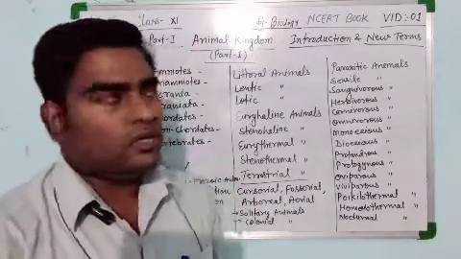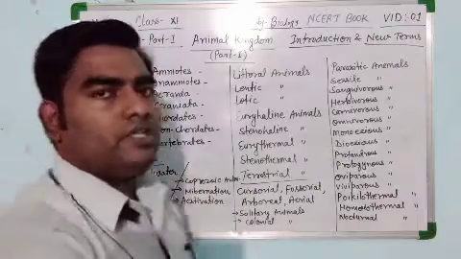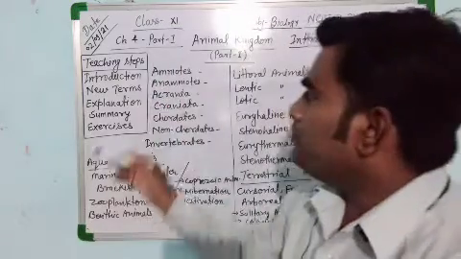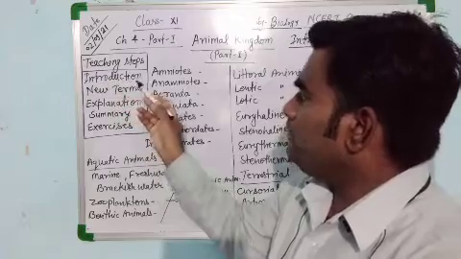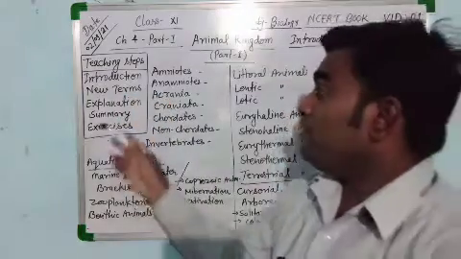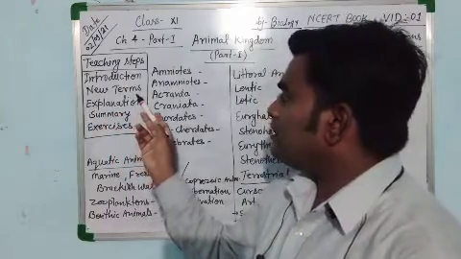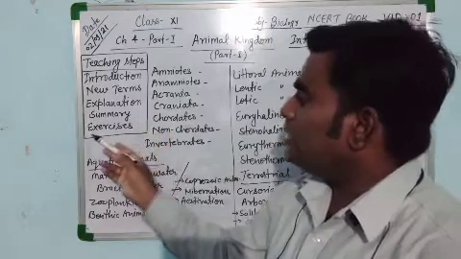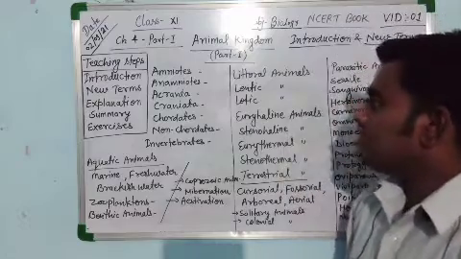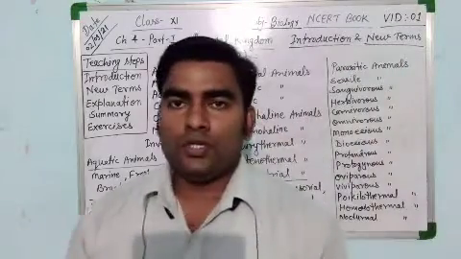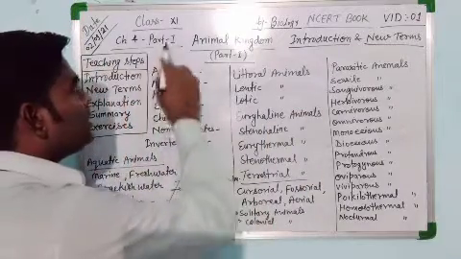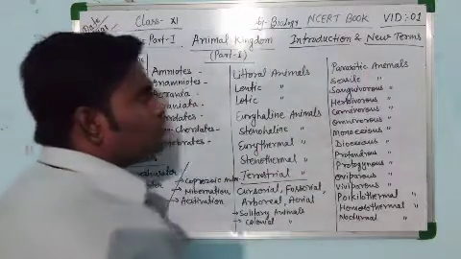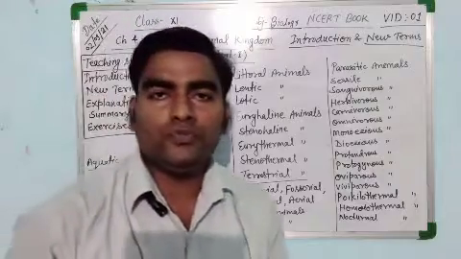So let us start the animal kingdom. Before starting the chapter I follow a teaching step. First I introduce the chapter, then we will discuss some new terms of this chapter, then the explanation of the chapter, and then a summary of this chapter, and finally we will do some exercise question answers related to this chapter. So this is the first video of chapter number 4, part 1, and the topic is basic introduction and some new terms which are very useful to you.